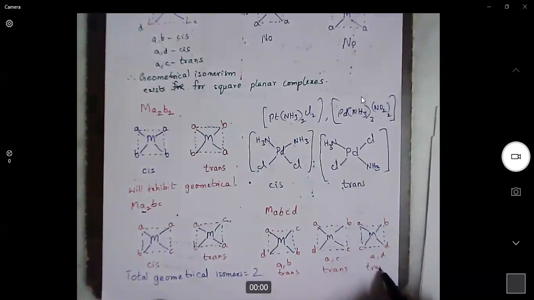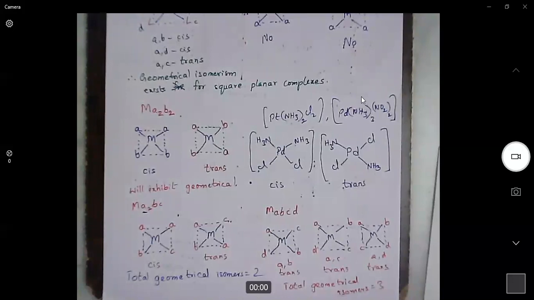So a total of three geometrical isomers exist here. But we can't say they have cis and trans isomerism. To be frank, this is not geometrical isomerism either. So a total of three isomers exist for this complex, but they are not considered geometrical.